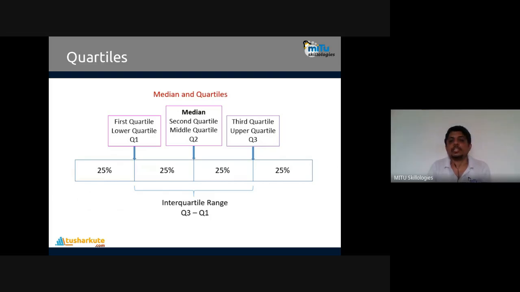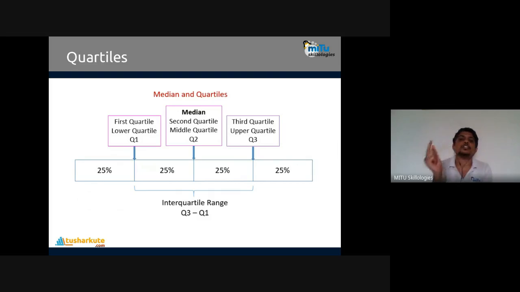That is the second quartile. Then from the third 25 to the fourth 25, we have a center, which is called the third quartile value. This is the upper quartile. So we have the lower quartile, middle quartile, and upper quartile. These three different centers, three different medians in this data distribution, are called the quartiles. And the range from the first quartile to the third quartile is called the interquartile range.